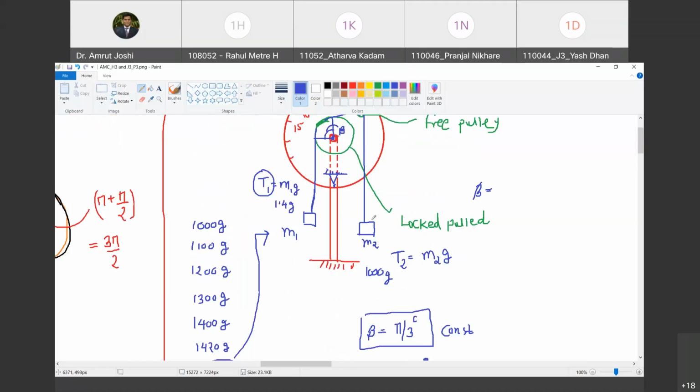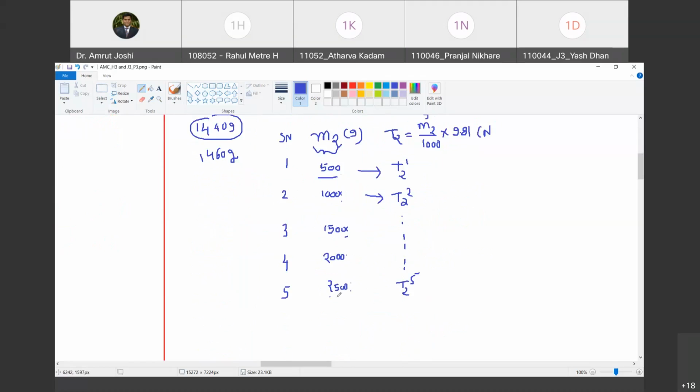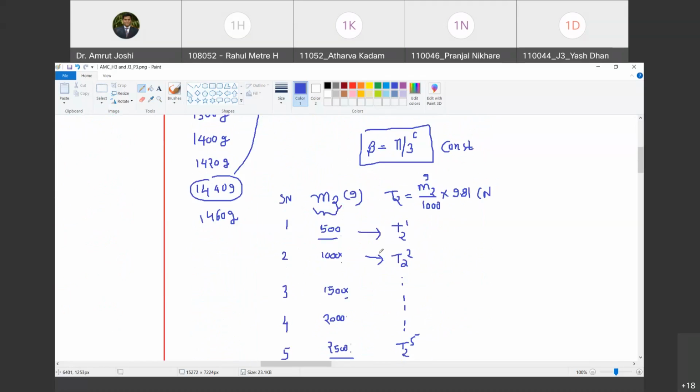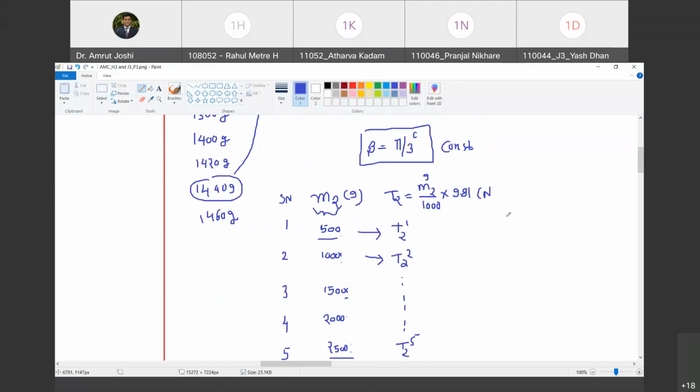Then I will change M2 to 1000. I will repeat the same procedure. I will record T22. Then I will keep doing this. Finally I will change M2 to 2500 and then I will go on increasing M1. For the M1 at which sliding started, I will take the M1 value before that and calculate T1. Are you with me? T1 is equal to M1 in gram into 9.81 upon 1000. So I will get 5 values of T1 also. Happy?